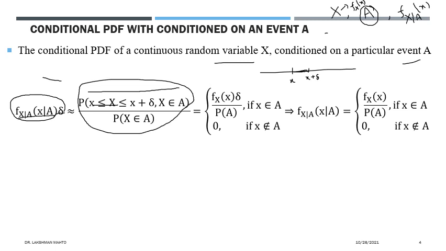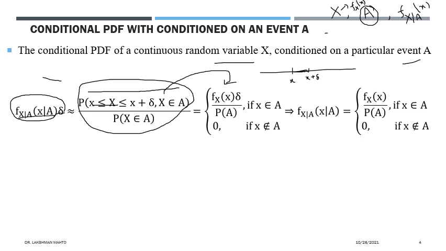And this joint probability you can easily calculate, as we know that X is falling in the interval X to X plus delta, and X is also taking some value from the occurred event A. So this joint probability is just the product of the density times delta, the width of that subinterval, when X is present in A. Through this scenario we have divided.